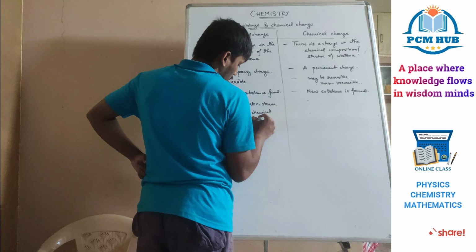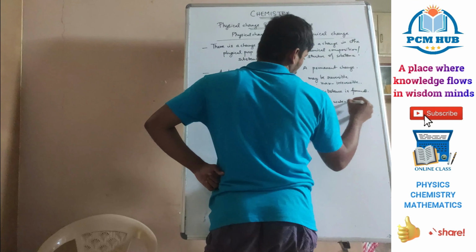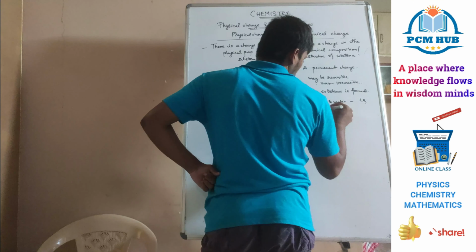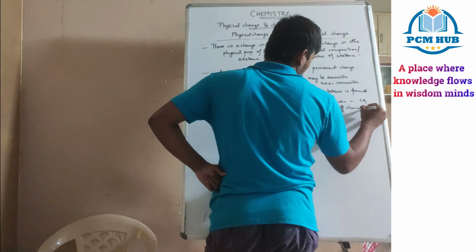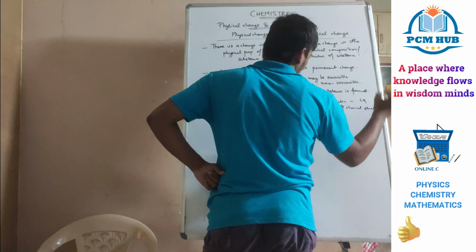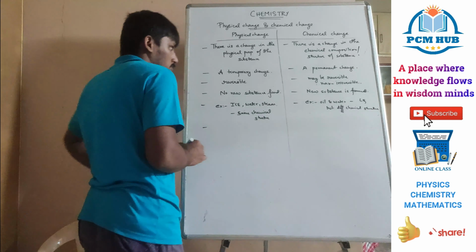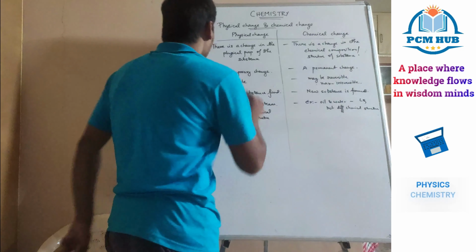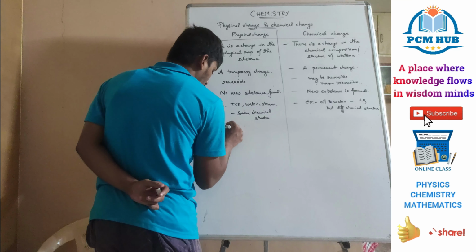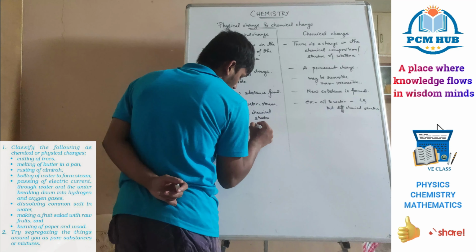Here you take the example of oil and water: both are liquids, but they have different chemical structures. What else can we say? Here only physical properties will change.